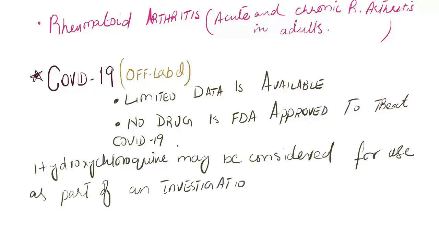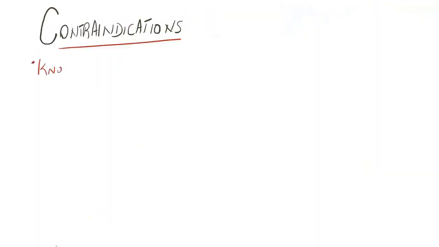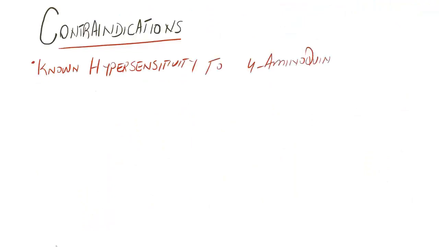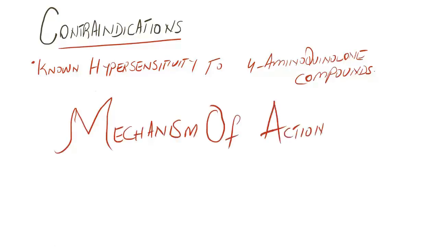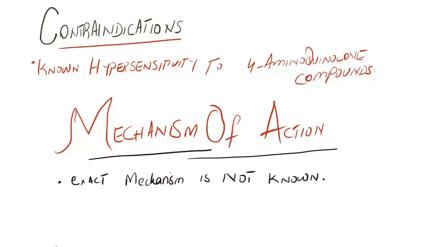Now what are the contraindications of hydroxychloroquine? Hypersensitivity to the 4-aminoquinoline compounds is the only contraindication. Then we will know about the mechanism of action of hydroxychloroquine. In malaria, the exact mechanism is not known.